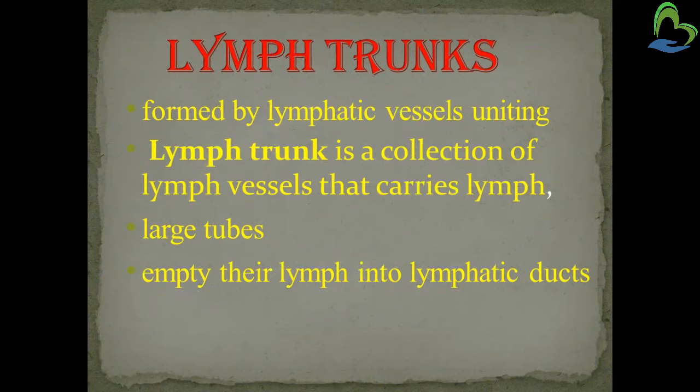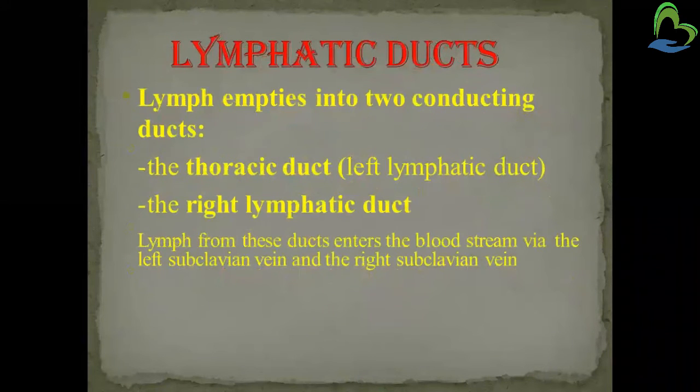The trunk empties the lymph into the lymphatic duct. So what is the lymphatic duct? The lymph empties into two collecting ducts. The lymphatic ducts are two: the thoracic duct and the right lymphatic duct. The thoracic duct is also known as the left lymphatic duct. So basically there are two, the right and left lymphatic ducts.